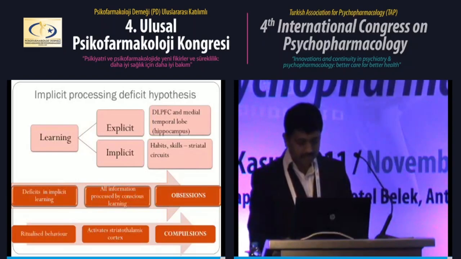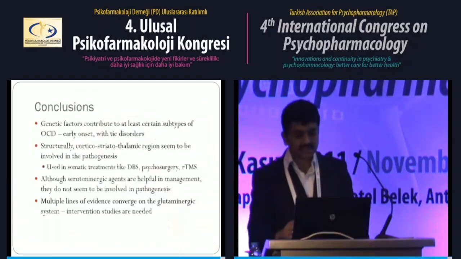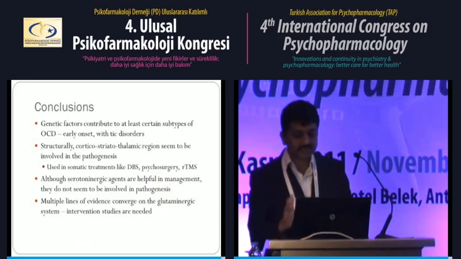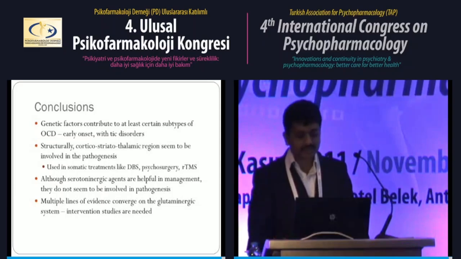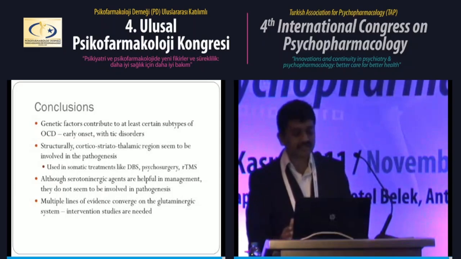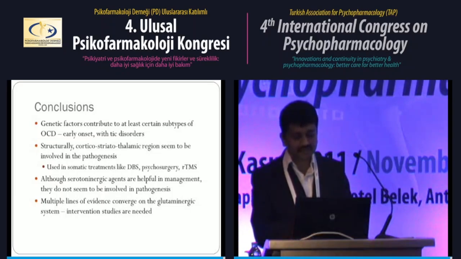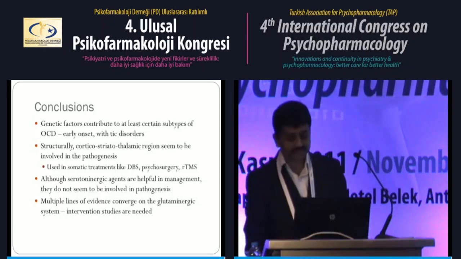So to summarize, it has been seen that genetic factors contribute to at least certain types of OCD. The CSTC circuit seems to be involved. Although serotonergic agents are helpful in management, there is inadequate evidence to show that they are involved in pathogenesis. Currently, more evidence points towards the glutamatergic system, but intervention studies have to give the final say. Thank you.